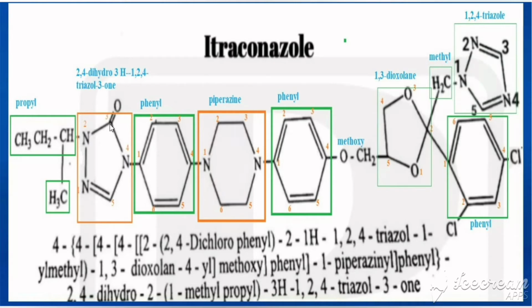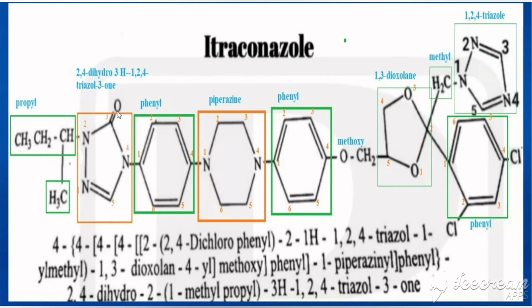Already this should have one hydrogen. For the bond, it should have one hydrogen, but the parent is having a hydrogen already present in the fourth one. So that's why it is getting the name 2,4-dihydro. Here we have added hydrogens to the second nitrogen and the fourth nitrogen. Here that hydrogen would be replaced by this methyl propyl, and here this hydrogen is replaced by this phenyl. That's why the parent is getting the name 2,4-dihydro 3H.